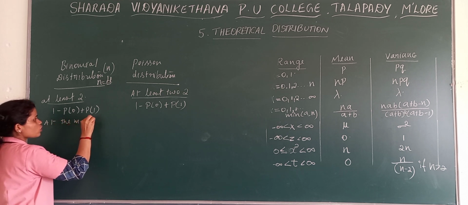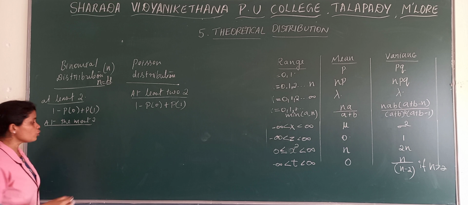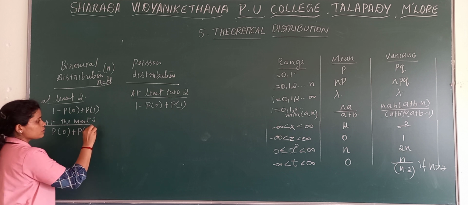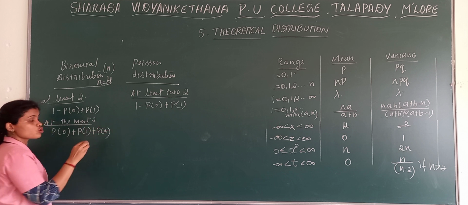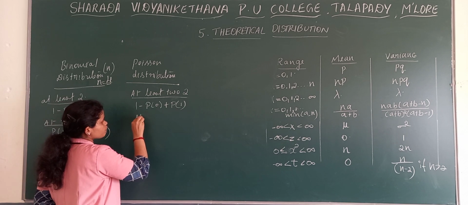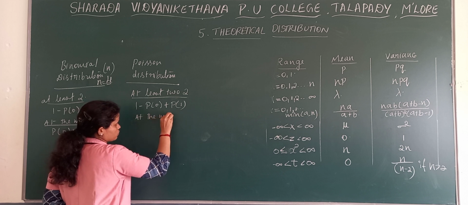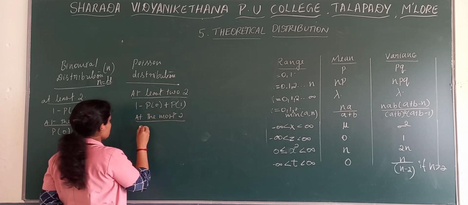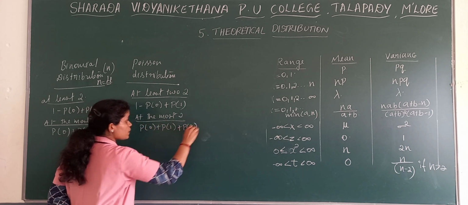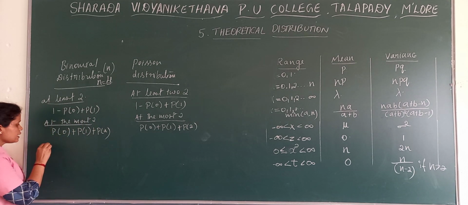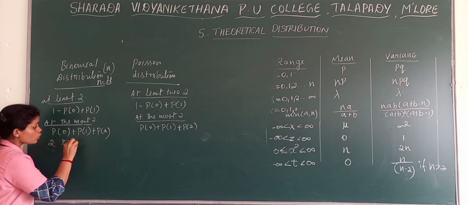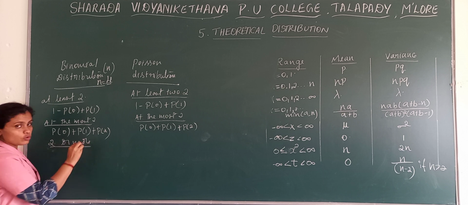At the most 2 starts from P of 0 plus P of 1 plus P of 2. At the most 2 means till 2. Here also at the most 2 is P of 0 plus P of 1 plus P of 2. Then the next one we'll take is 2 or more.